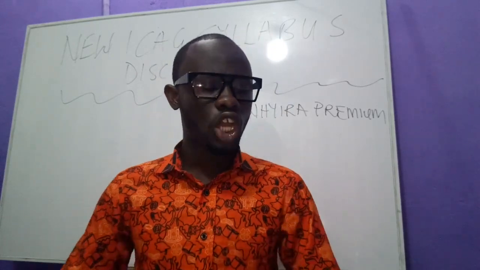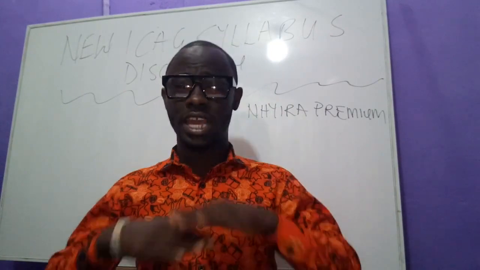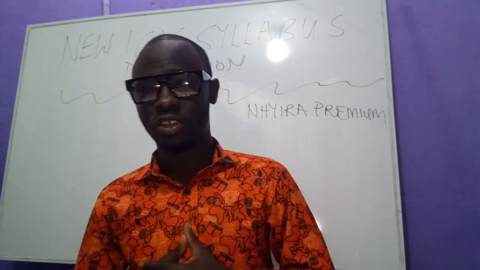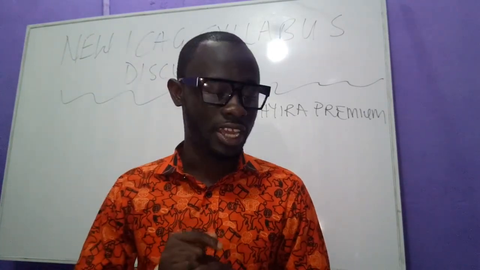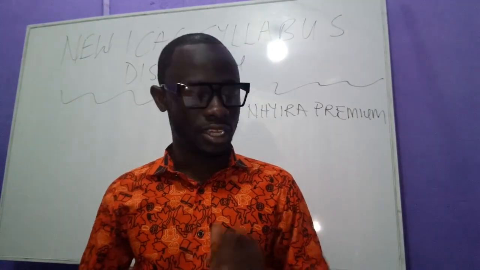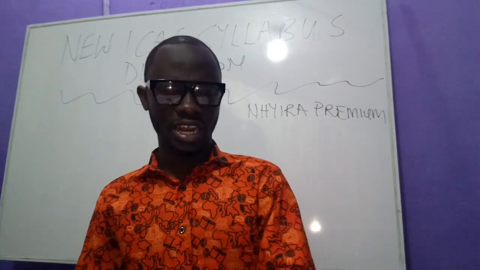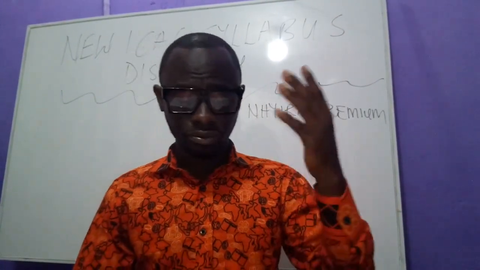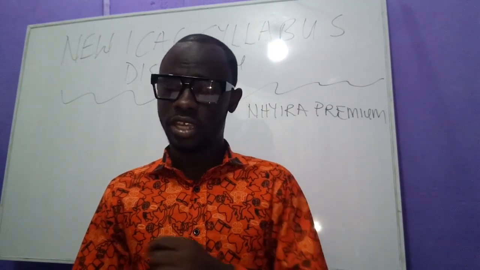Then exemption will not be extended to any paper in level 3. So you're not going to get exemption for any paper in level 3, no matter what you are coming in with. If you are coming with PhD, whatever it is, you're still not going to be exempted in any paper in level 3. So that is also what you need to understand about the exemption policy, the entry requirement, and also the pass and progression in the syllabus.